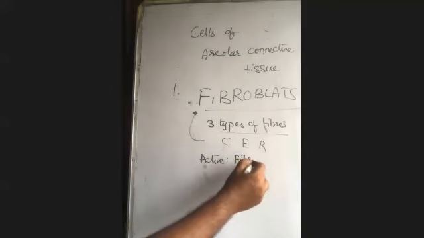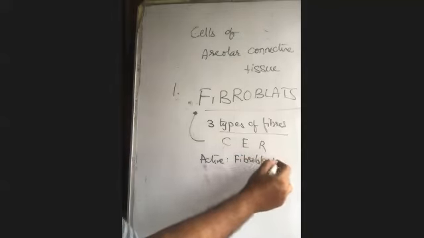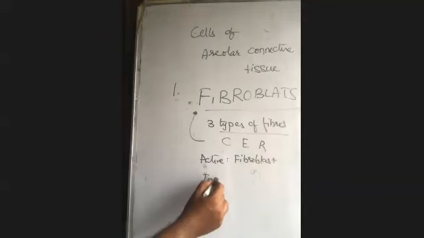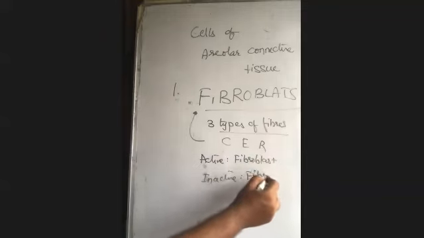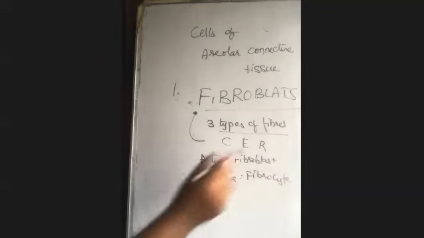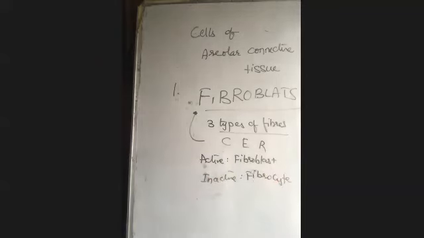In active form, we say fibroblast. When the cells become inactive, we need to say it as fibrocyte. That means if the cell is in inactive form, we term that particular cell as fibrocyte. If I say fibrocyte, they are not in function, you need to understand. If we say fibroblast, they're actively working. So that's it. There's a story of fibroblasts.